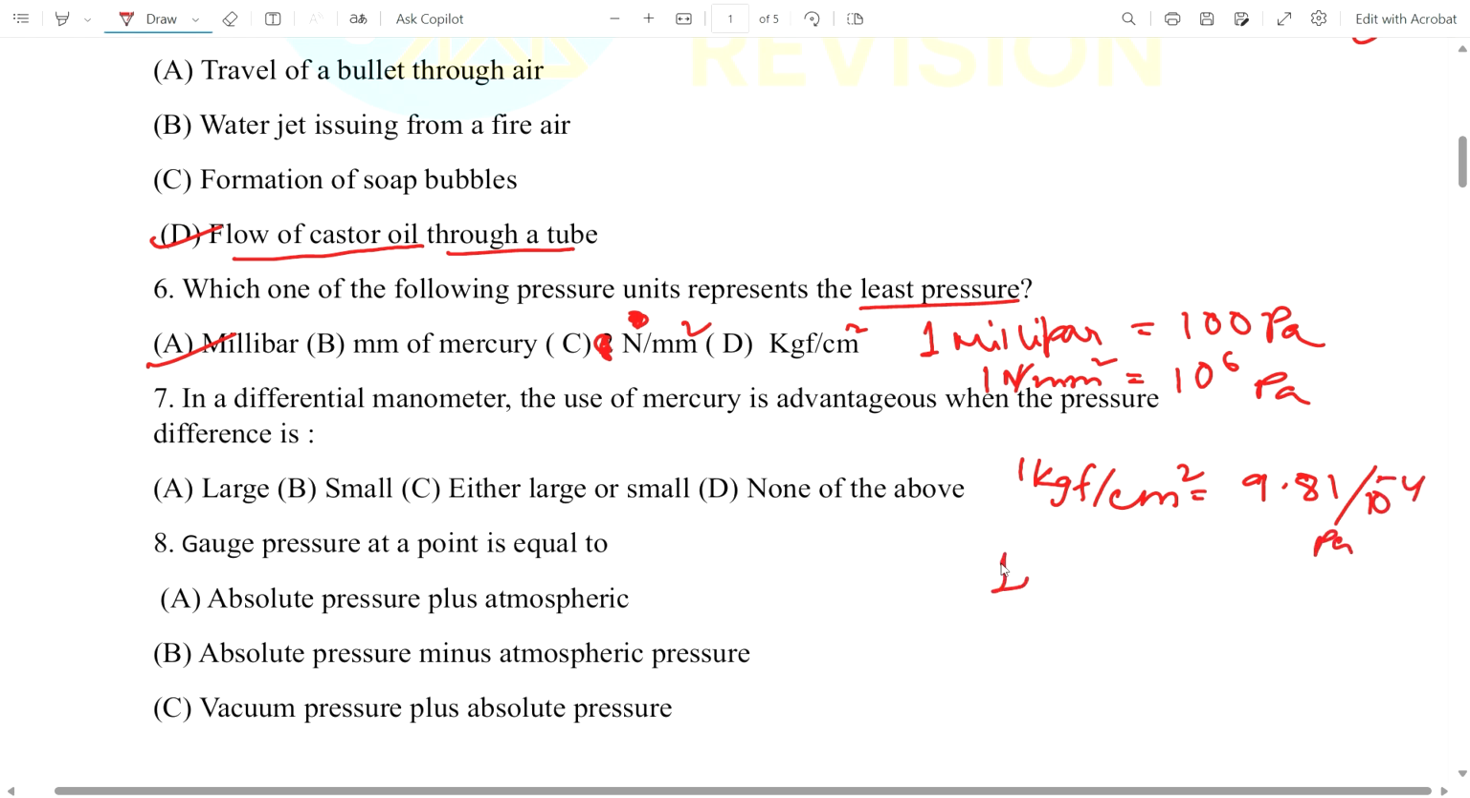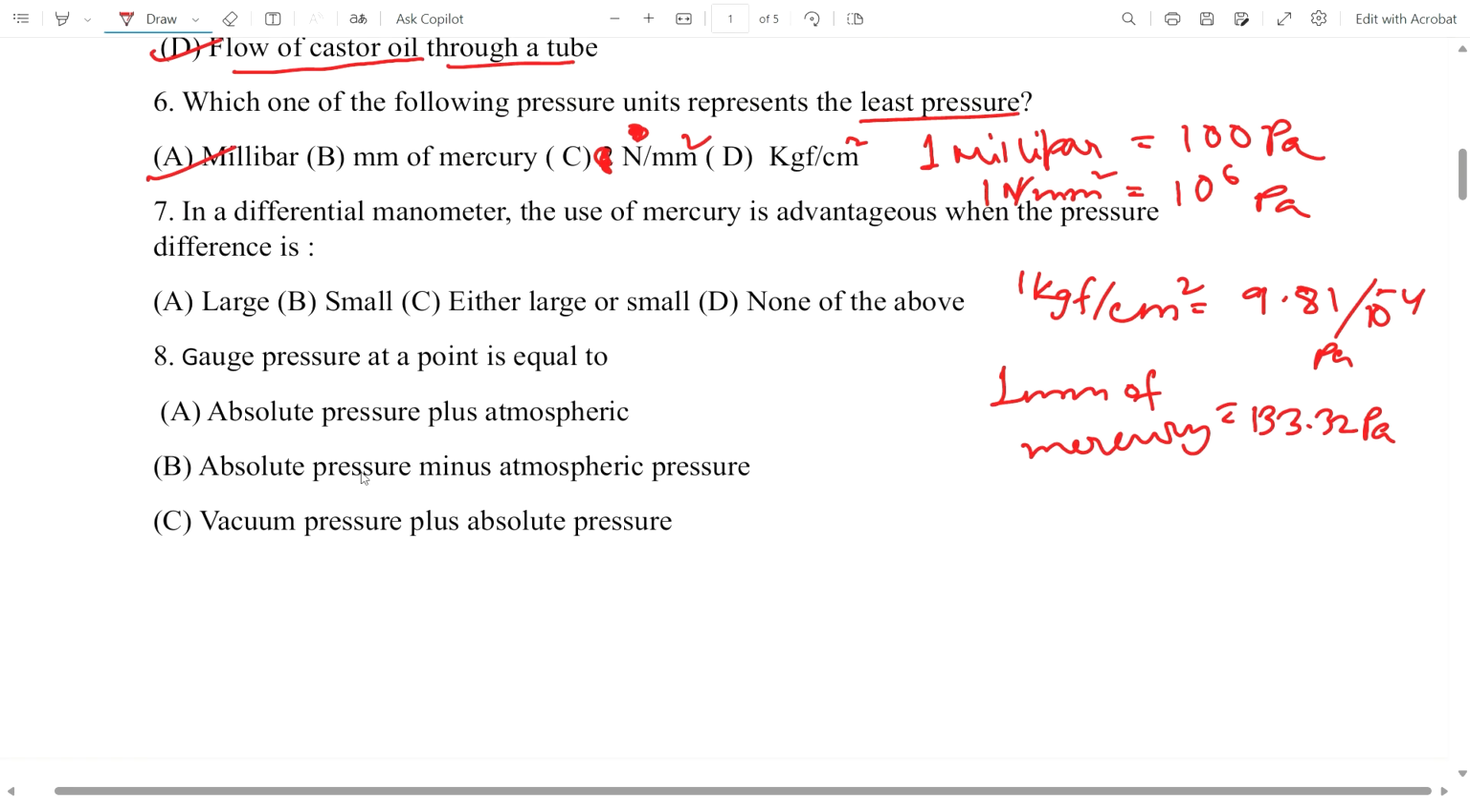Or 1 mm of mercury is equal to 133.32 Pascal. Okay. Now, question number 7. In a differential manometer, the use of mercury is advantageous when the pressure difference is what? Large, small, either large or small, or none of the above. The answer is A, large. As we know, differential manometers are devices used for measuring the difference of pressure between two points in a pipe or between two pipes. So here the pressure difference is large.